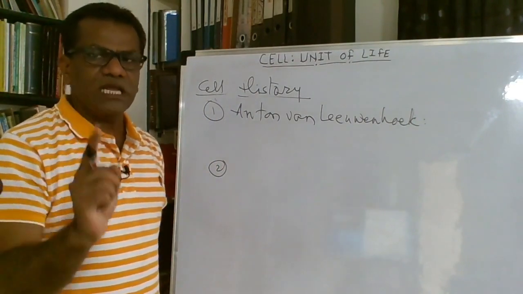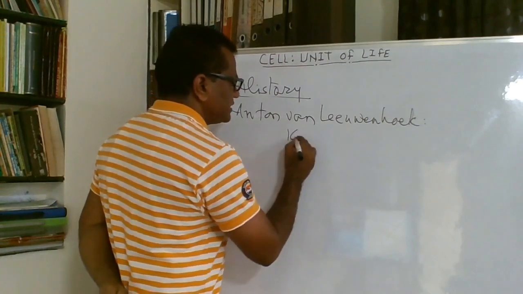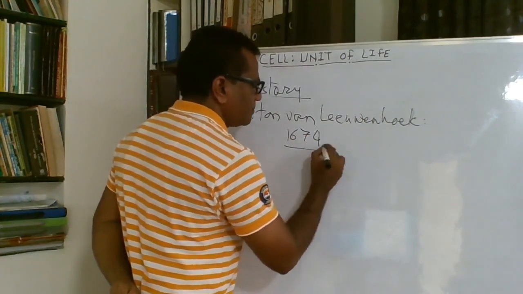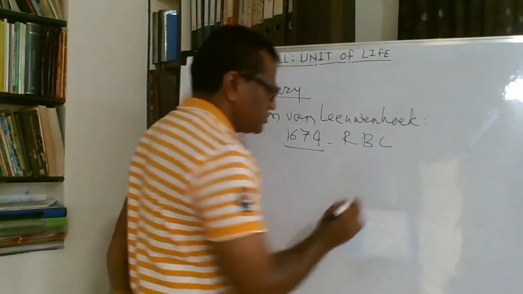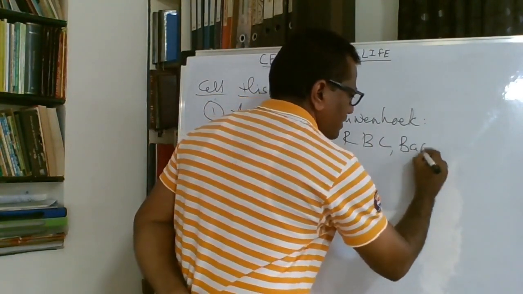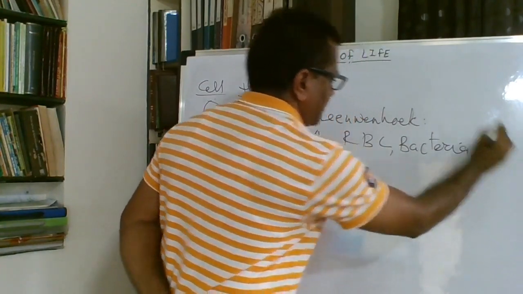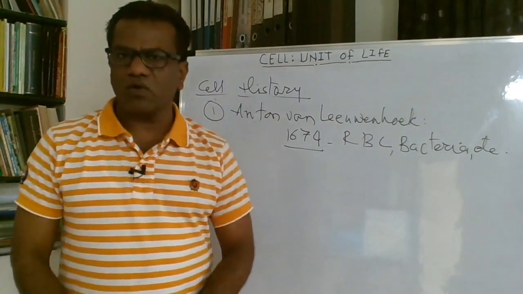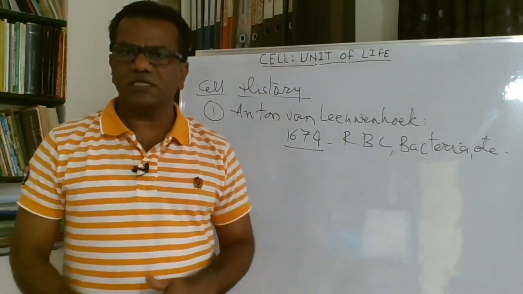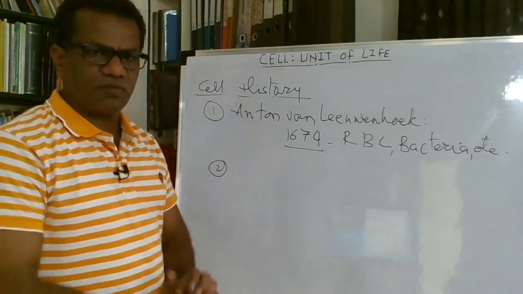First time living cells were observed by Leeuwenhoek in 1674, and he observed RBCs of human beings, living bacteria and a few other living cells for the first time. Who? Anton van Leeuwenhoek. For the first time living cells were observed by Leeuwenhoek with his own microscope.